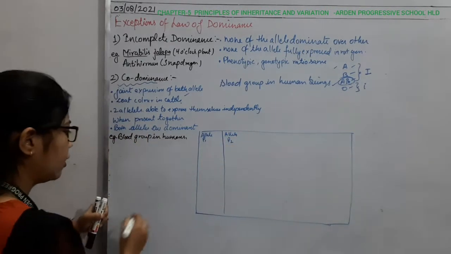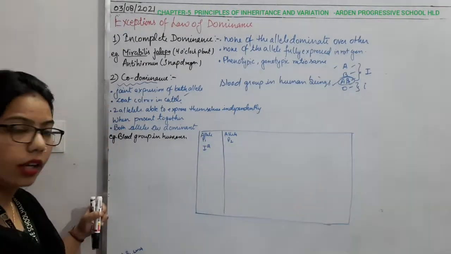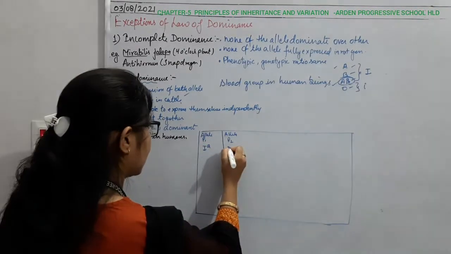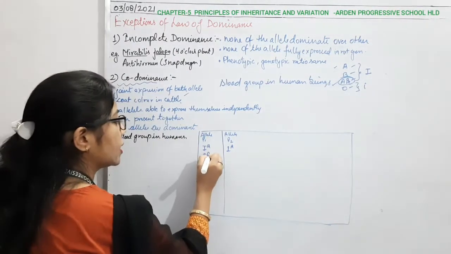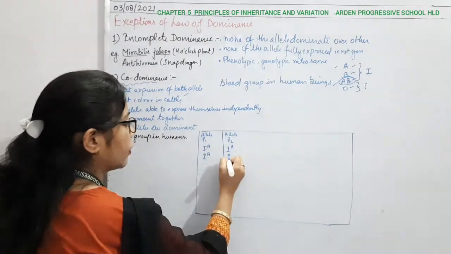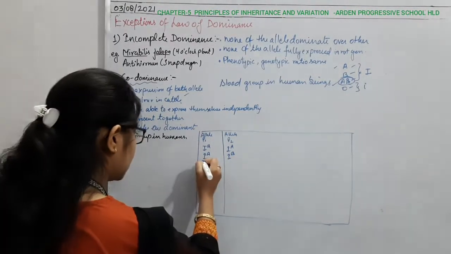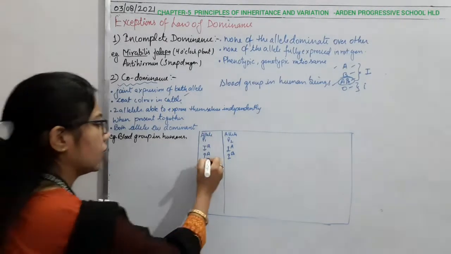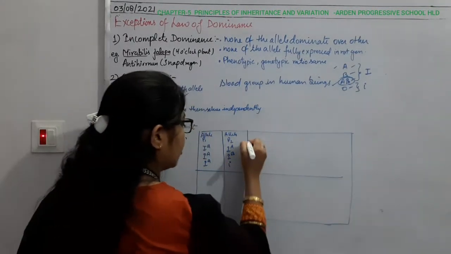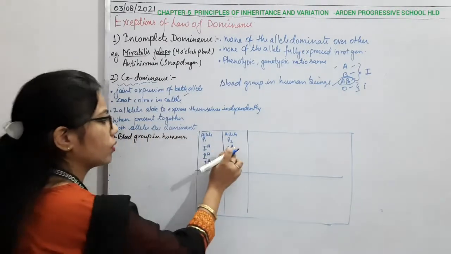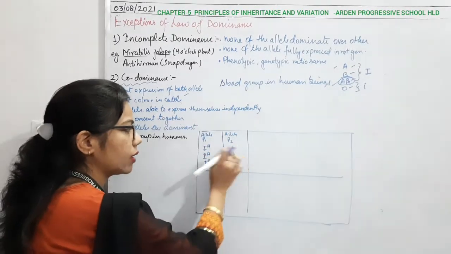Right? So how can we write it? The allele can be IA, so it can be IA as well as IA. This is a possible thing. Again, if this is IA, it can cross with another blood group allele, that is IB, and another one, which is i. So what are the possible things we have formed? IA can cross with IA also. It means that parent 1 can have this allele as well as the same allele.